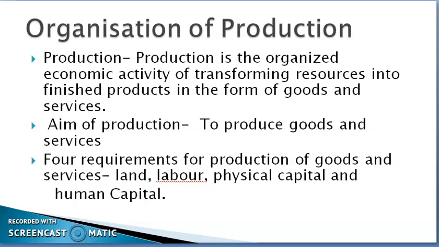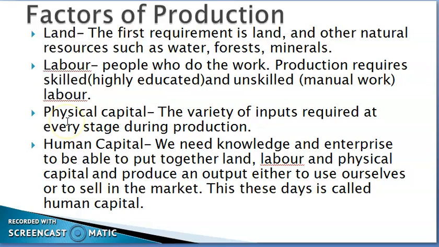And what are the basic requirements to produce a thing? The basic requirements to produce a thing are land, labor, physical capital and human capital. Let's discuss these requirements in detail. These requirements are also known as the factors of production. So the first requirement to produce anything is land. We can't imagine producing anything without land.